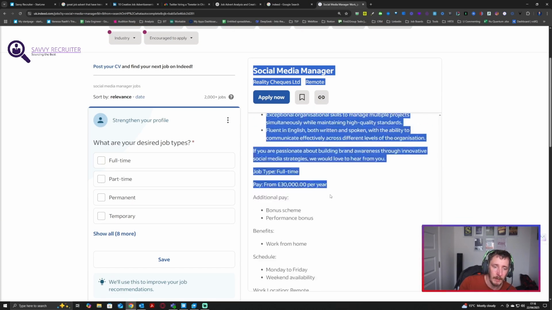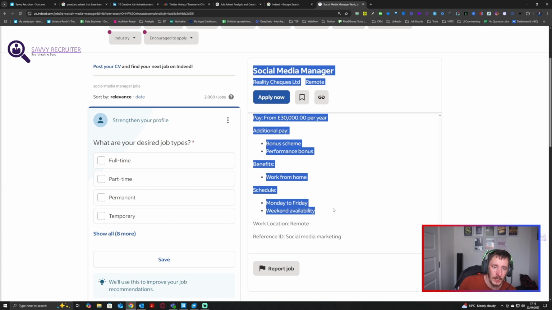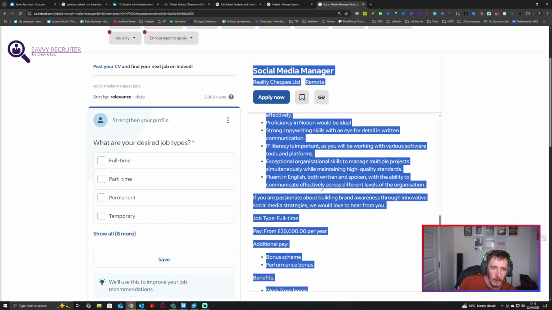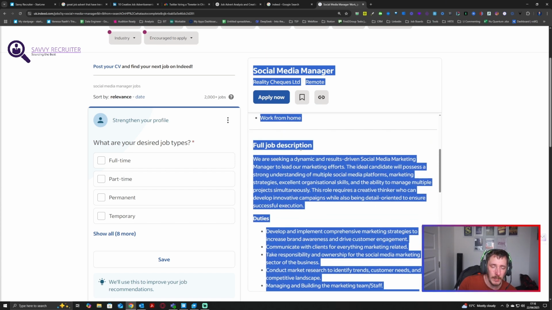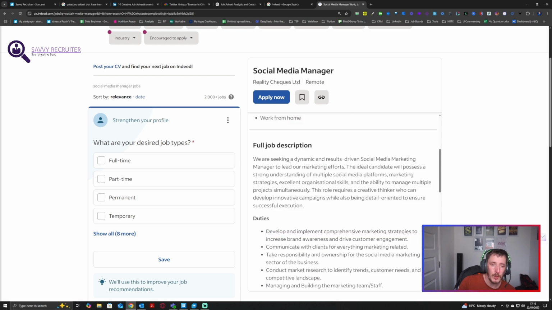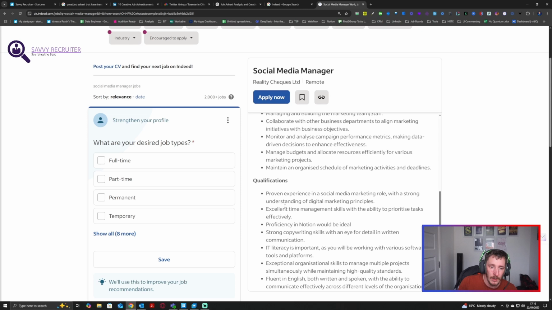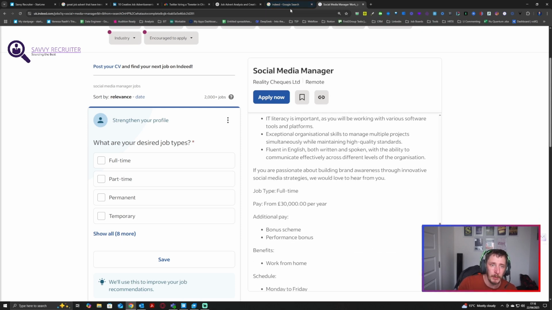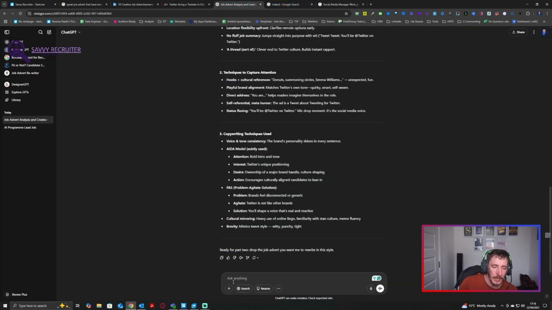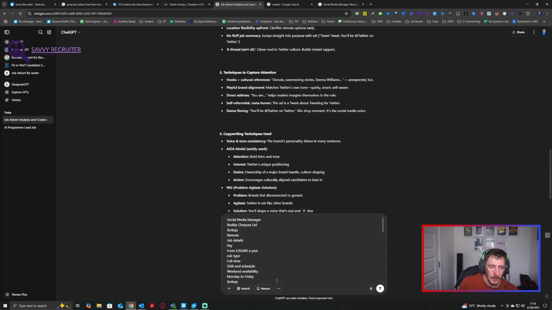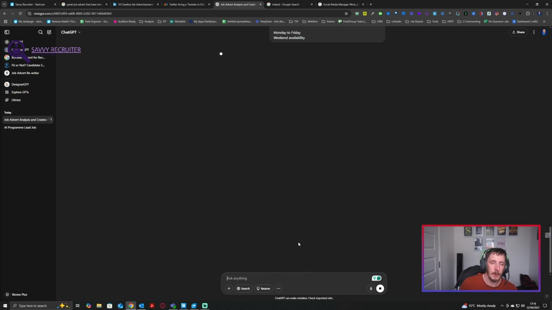So now what we're going to do is jump on to Indeed. We're going to grab this advert here, which is a role by Reality Checks. And as we can see here, this is what we are used to seeing. So we're seeking a dynamic and results-driven social media marketing manager. The role requires a creative thinker, the duties, the qualifications, and then a little bit of information. So we're going to jump back here, and we're going to put this in, and we'll see what it comes out with.